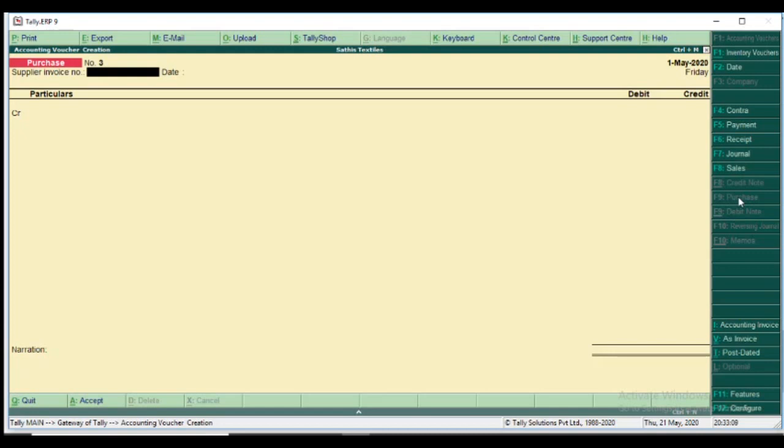Because we control our sales only, our sales credit only. The purchase party sets the credit limit for us from the sundry creditor side, so we can't do it for sundry creditors.